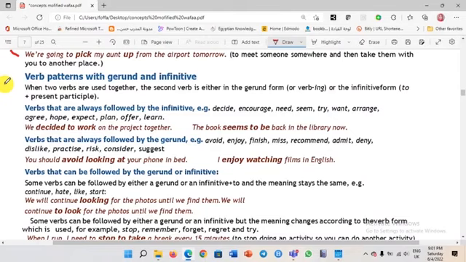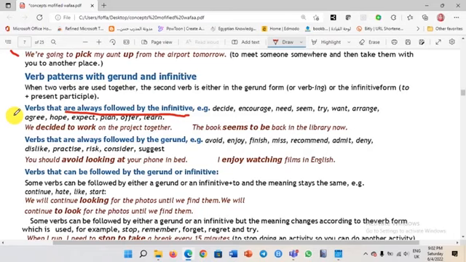For example, verbs that always are followed by infinitive: decide, encourage, need, seem, try, want, arrange, agree, hope, expect, plan, offer, and learn. These verbs are followed by to plus the infinitive. For example, we decided to work. Can you say we decided working? No, it will be totally wrong. We decided to work on the project together. The book seems to be back in the library now.